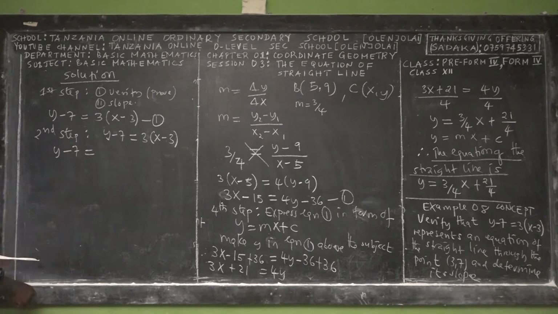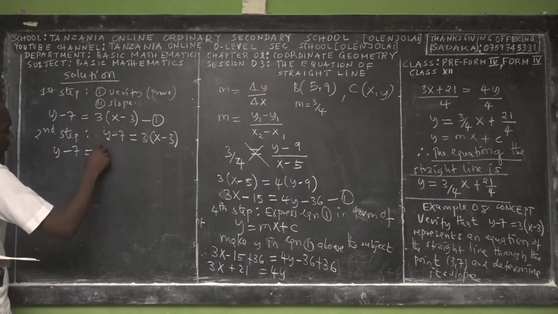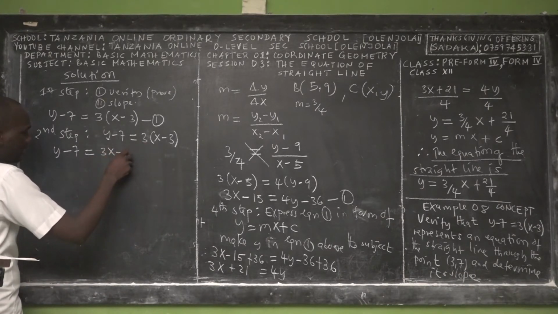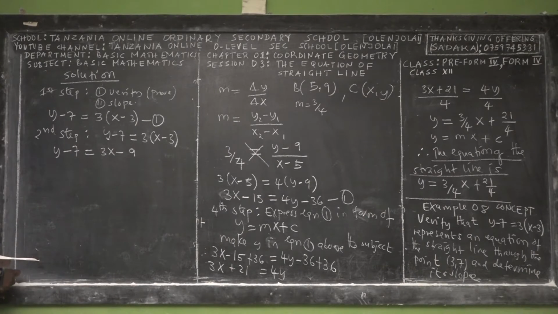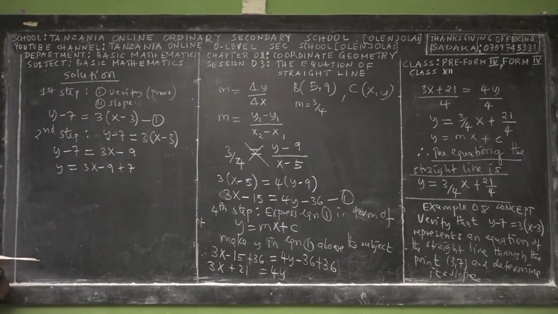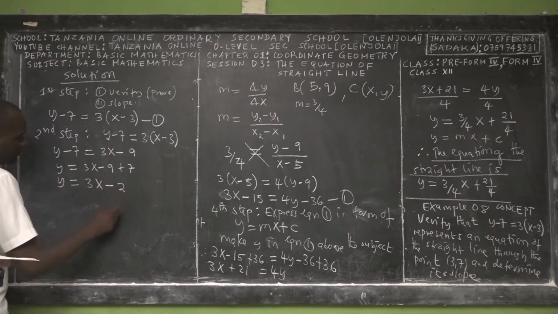The second step: y minus 7 is equal to what? We can expand this. 3 times x is 3x. 3 times 3 is 9. So y is equal to 3x minus 9 plus 7. So y is equal to 3x minus 2.